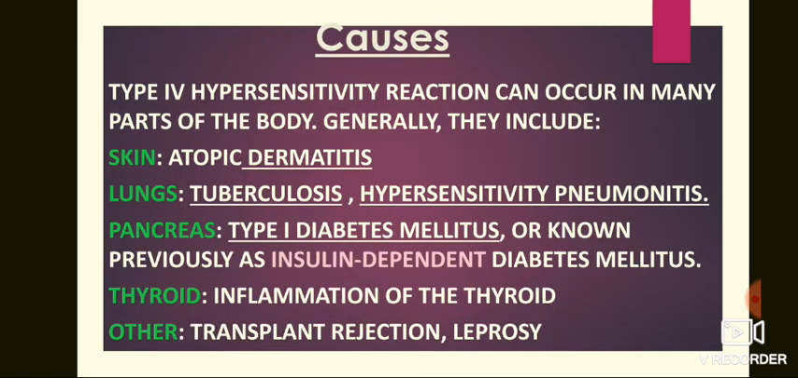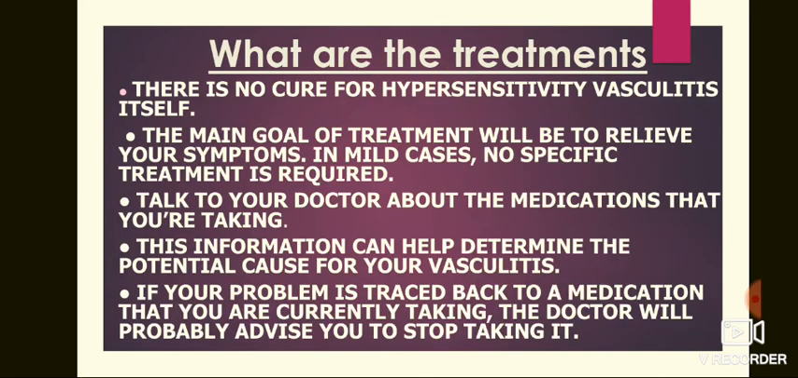So, what are the causes of type fourth hypersensitivity? Parts of the body generally include skin, atopic dermatitis; lungs, tuberculosis, hypersensitivity pneumonitis; pancreas, type 1 diabetes mellitus, previously known as insulin dependent diabetes mellitus; thyroid, inflammation of the thyroid; and others, transplant rejection, leprosy.